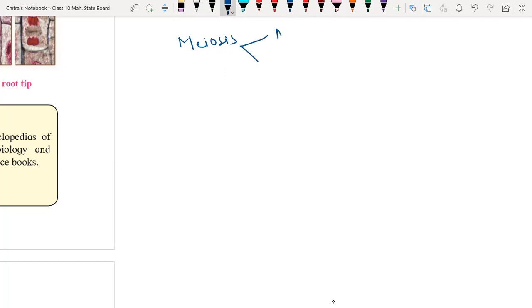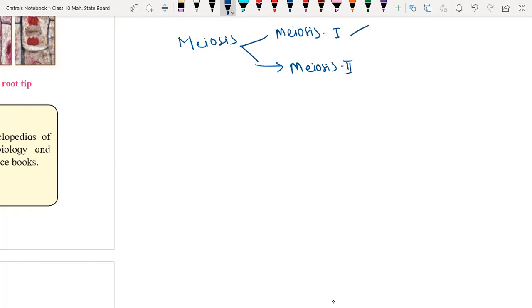One is called Meiosis I, and the second is Meiosis II. After intermixing of chromosomes, the cell will divide. Yes, right. So it completes in 2 stages, Meiosis I and Meiosis II.